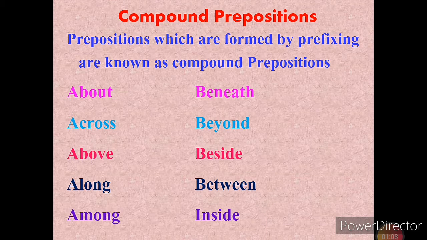Prepositions which are formed by prefixing are known as compound prepositions. Understand clearly? Prepositions which are formed by prefixing are known as compound prepositions. About, across, above, along, among, beneath, beyond, beside, between, inside. So these are a few examples for compound prepositions. Now let us see examples.